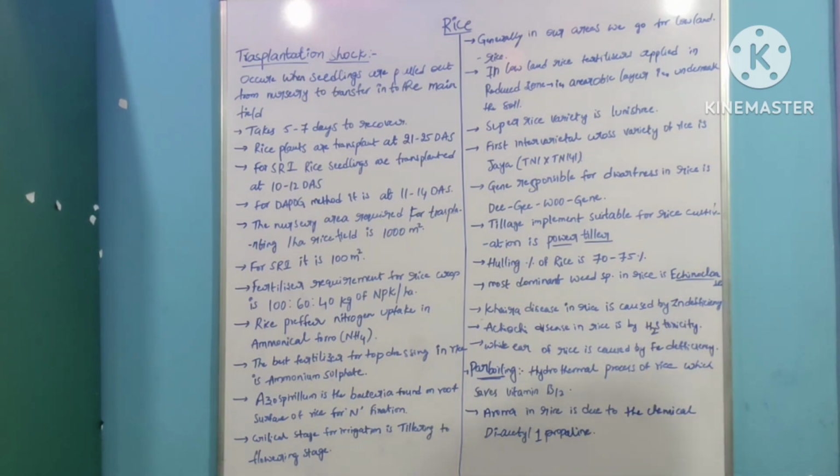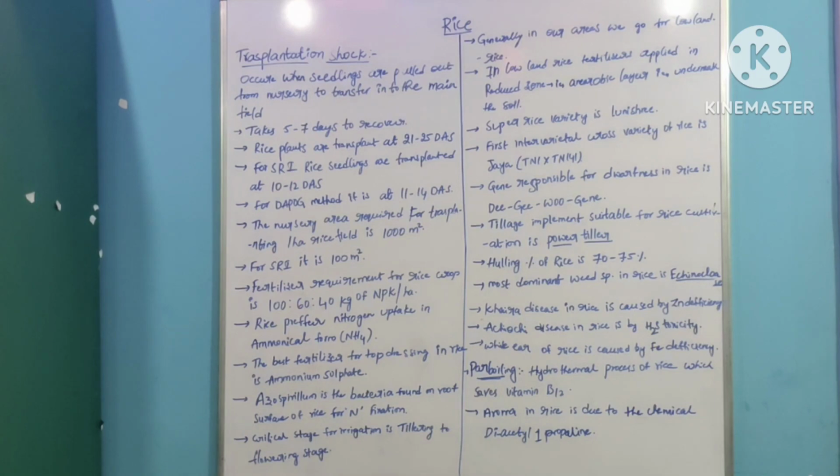The nursery area required for transplantation of rice for 1 hectare is 1000 meter square. That is, we have to cultivate a 1000 meter square nursery bed for 1 hectare. For system of rice intensification, it is 100 meter square. As I said, I will discuss later what system of rice intensification is.